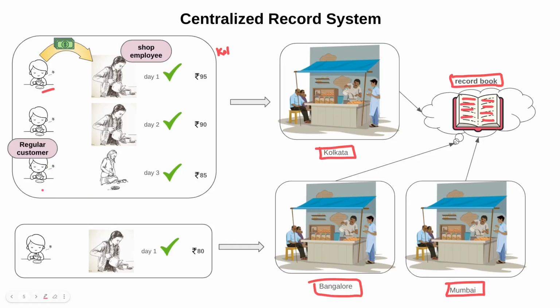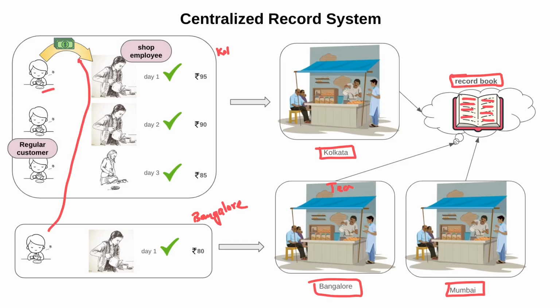And if this same customer goes to the tea shop in Bangalore, and there is an absolutely new shop employee, and he claims that he had already paid 100 rupees in advance, how can this shop employee check? This shop employee can check with the help of the record book.